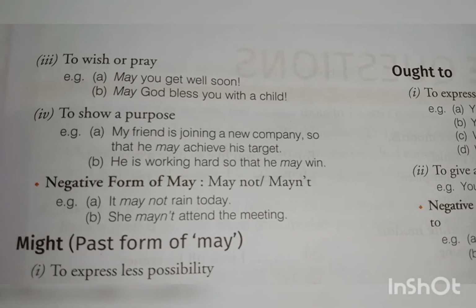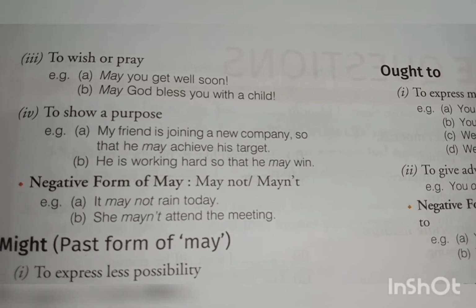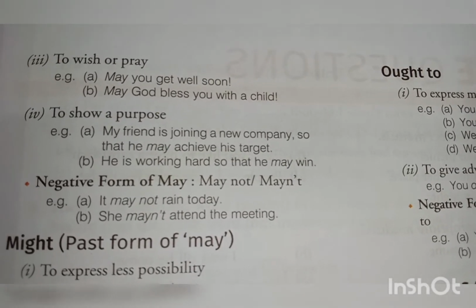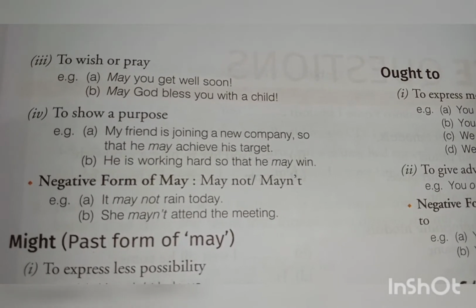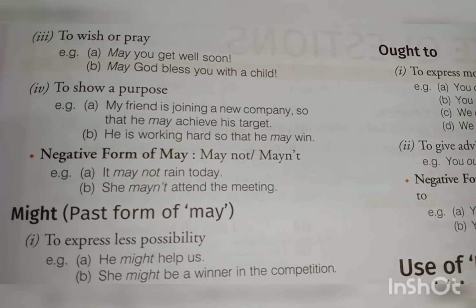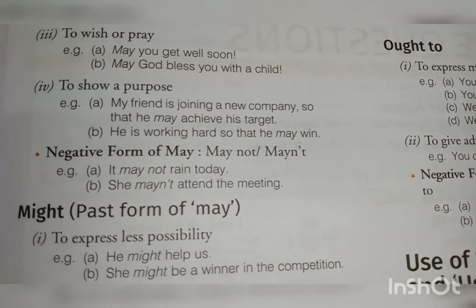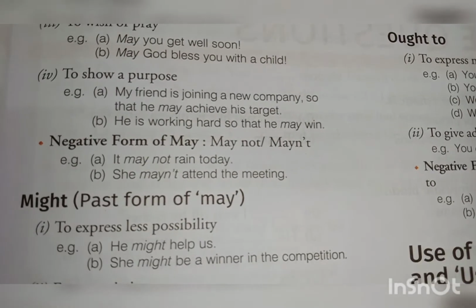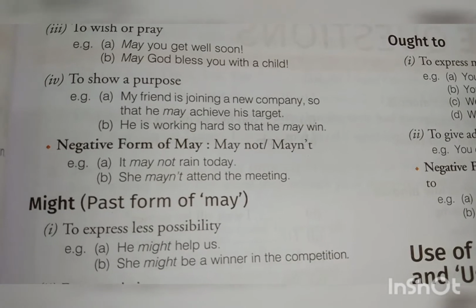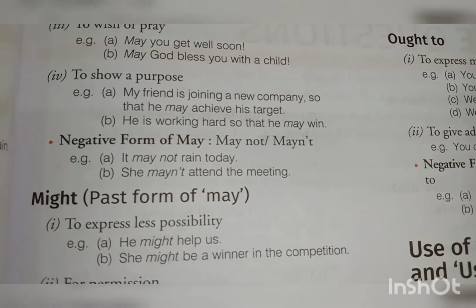Next example is to wish or pray. May you get well soon. May God bless you with a child. Now we are making a wish or a prayer. To show a purpose. My friend is joining a new company. Now, what is the purpose of joining a new company? So that he may achieve his target. He is working hard so that he may win.